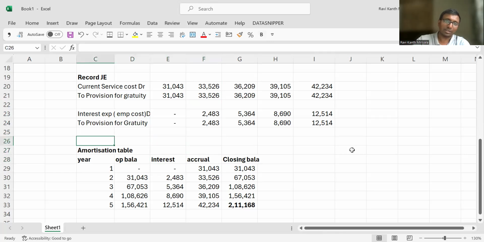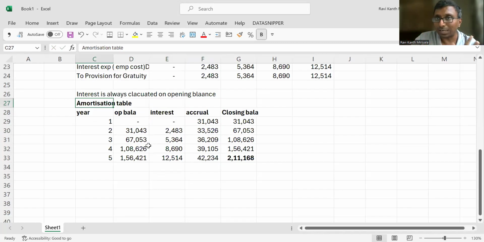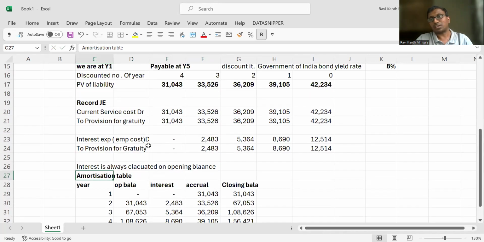In the second year, interest is always calculated. Interest is always calculated on opening balance. Got it, my dear? Excellent. So step number 1 and step number 2 we have completed. The first entry is current service cost to provision for gratuity. The second entry is interest expense account debit to provision for gratuity.